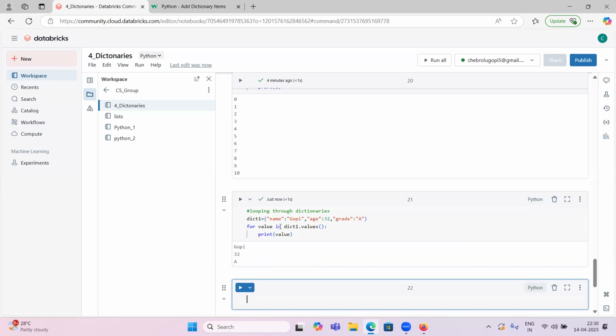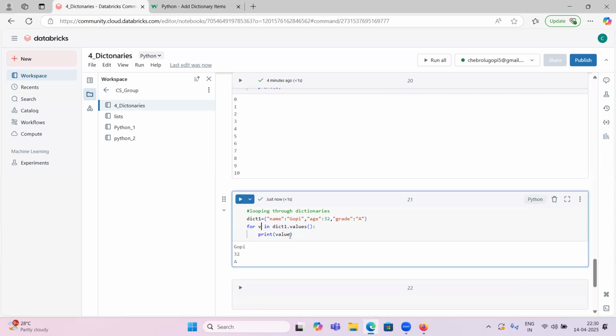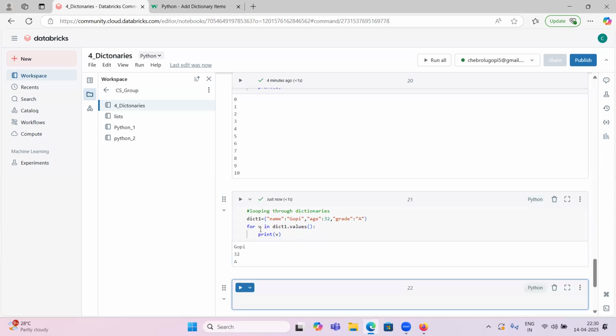If you want to access keys, you can give dict1.keys(). If you want to access values, dict1.values(). If you want to access both, you can give dict1.items(), and here you have to provide both key and value. No need to name the value v. We can give v also, don't get confused. You can use any variable name, it is not a problem.